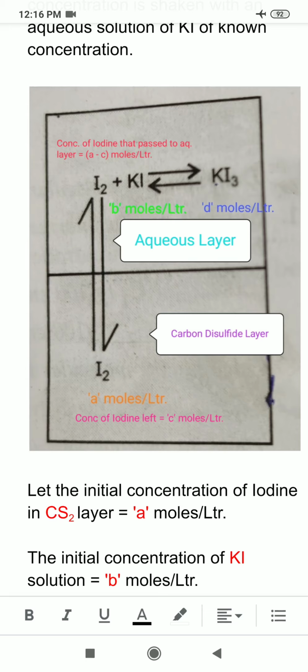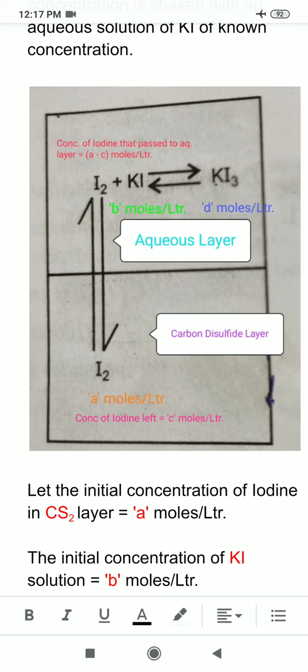So that's why I have shown equilibrium between iodine molecules in aqueous phase and carbon disulfide layer, or I can say aqueous phase and organic phase. Is it clear? Now when I shook this solution of iodine in carbon disulfide and water, some of the iodine goes to the aqueous layer.